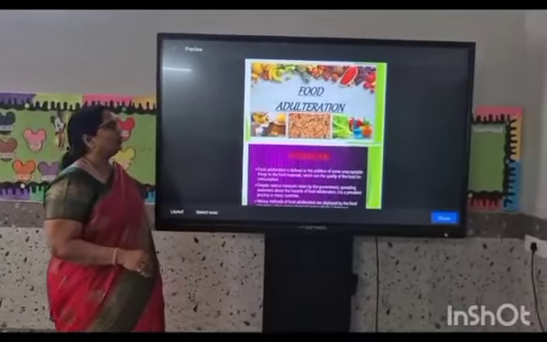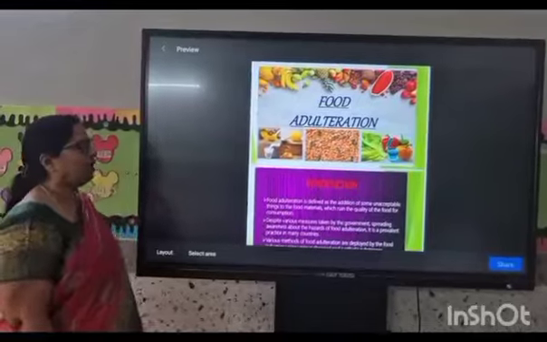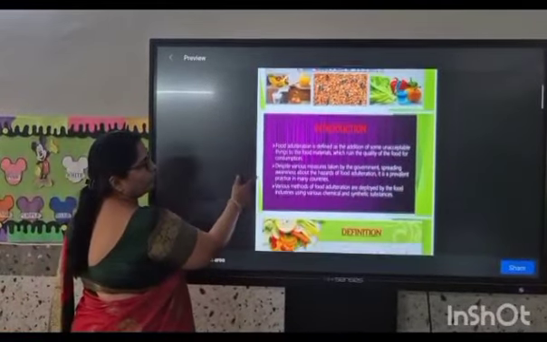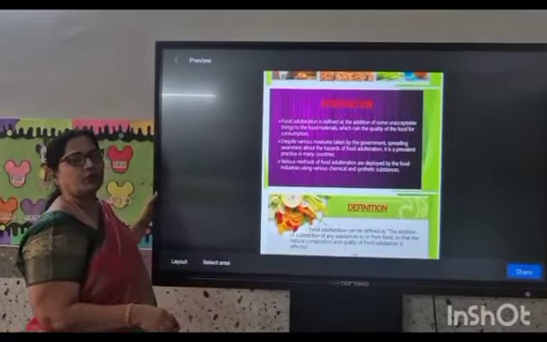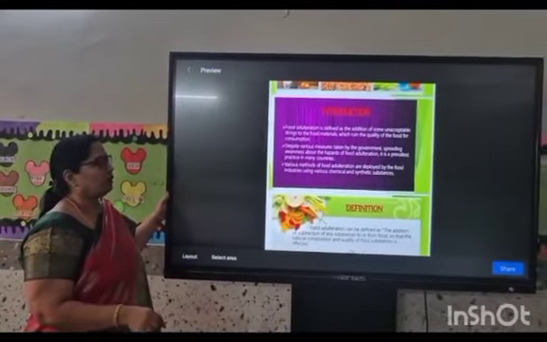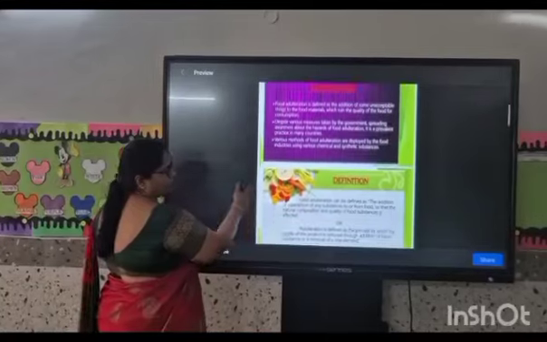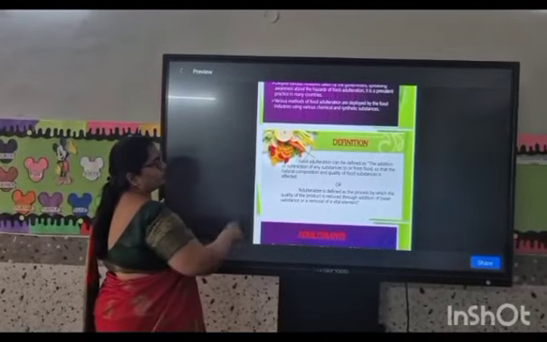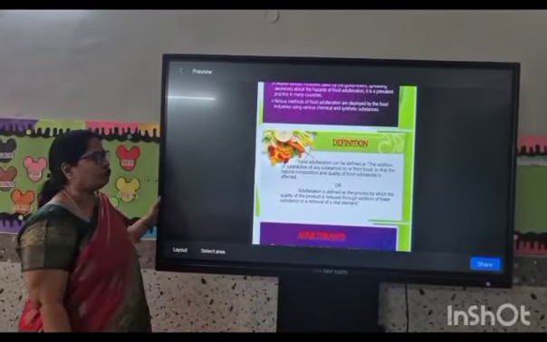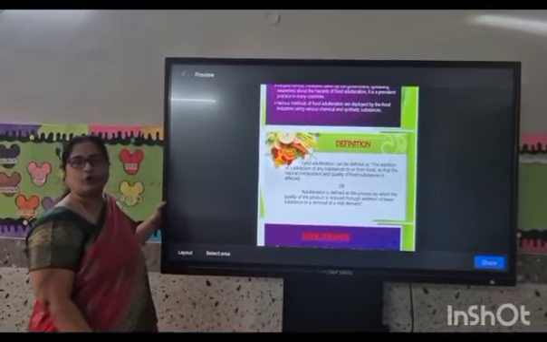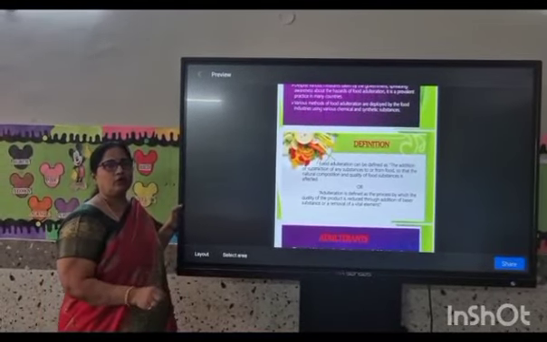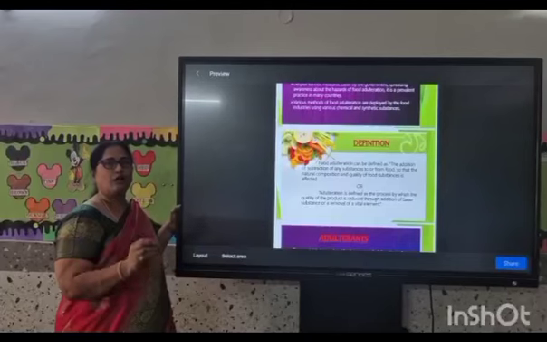In this activity, we are going to learn about food adulteration. So this is the introduction. You can see here the meaning of adulteration. Adulteration means adding harmful substances, making the fruit look very clear and so on. The simple definition of adulteration is adding any harmful substances which are not good for the health. In this activity, we are going to learn how to test whether food is adulterated or a natural one.